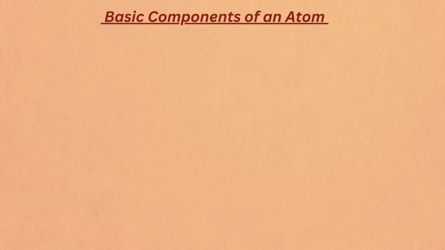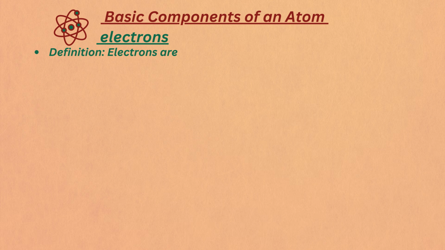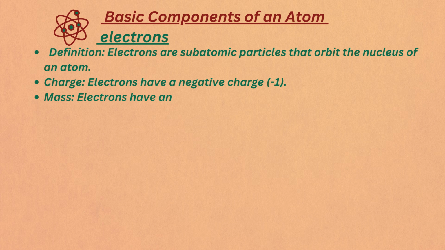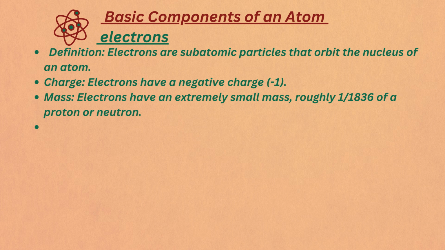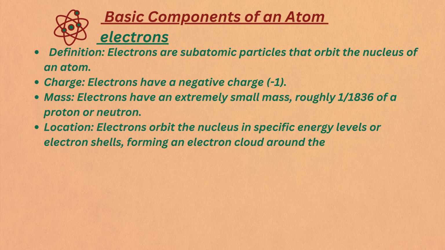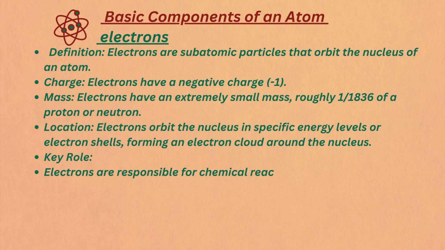And finally, we have electrons. Electrons are incredibly light, so light, in fact, that they're about 1/1836 the mass of a proton or neutron. They don't sit in the nucleus, like protons and neutrons. Instead, they zoom around it in specific energy levels or electron shells, forming a sort of cloud around the nucleus. Electrons have a negative charge, -1, which balances out the positive charge of protons. What makes electrons fascinating is that they're the key players in chemical reactions.